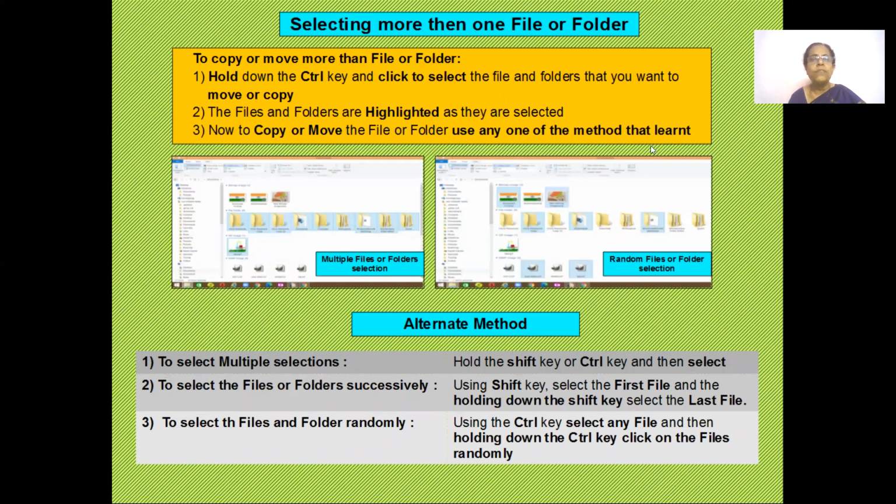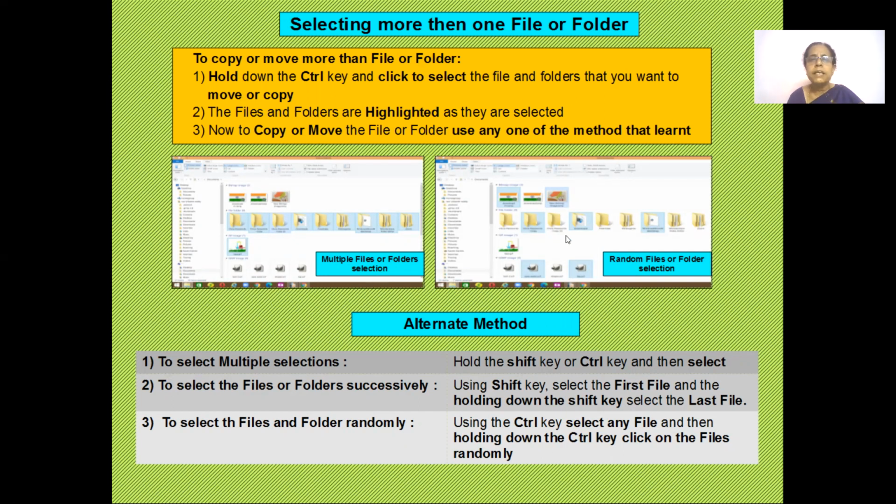To select all of them at one stretch, just hold the Control key and drag your mouse across the folders that you want to select. And as you move that, it automatically gets selected. And then you can just click on that copy option. It gets highlighted. Can you see how it's highlighted here? All of them in a line, it's highlighted. It's being selected. Now you can copy and move it to whichever place you want. See, multiple files and folders are selected here.